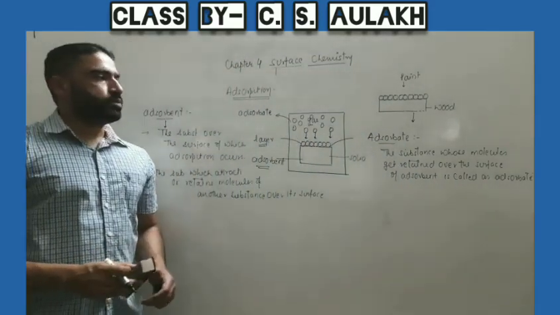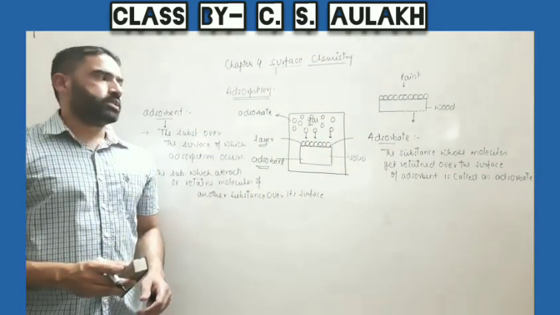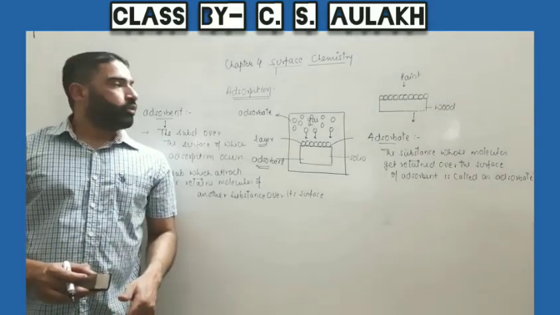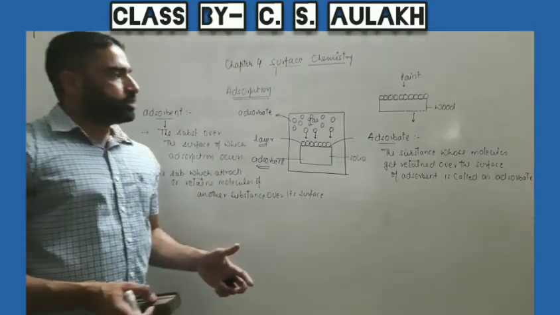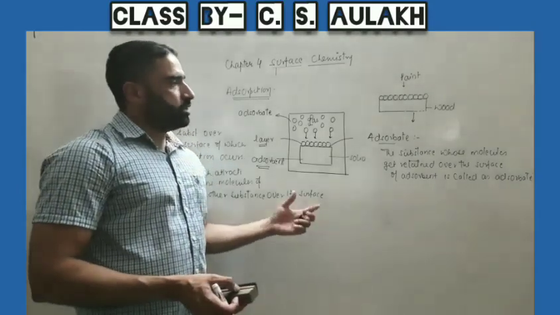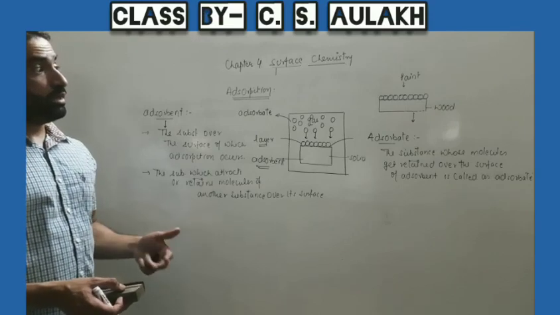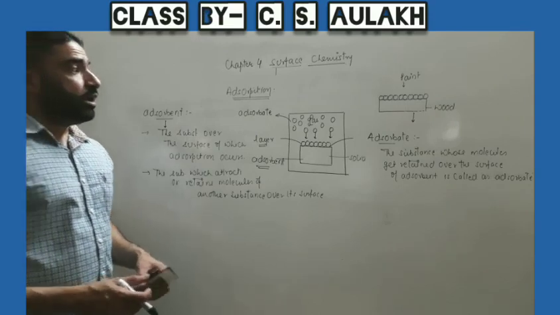The substance whose molecules get retained over the surface of adsorbent is called adsorbate. So adsorbate and adsorbent both are involved in this phenomenon, only then adsorption occurs. Further we will discuss these.